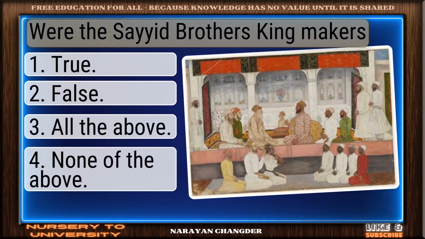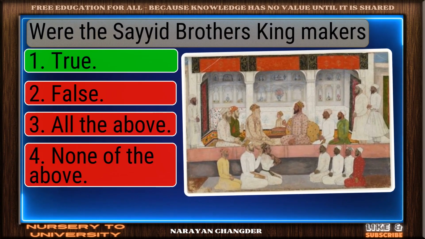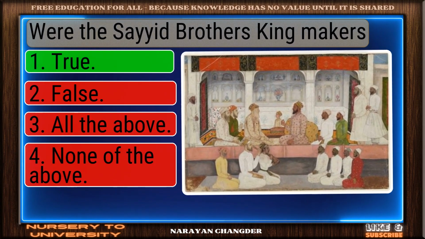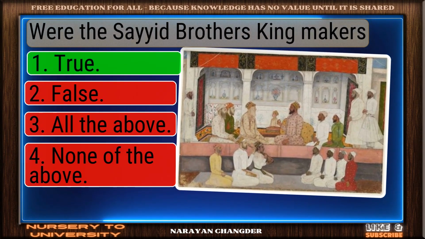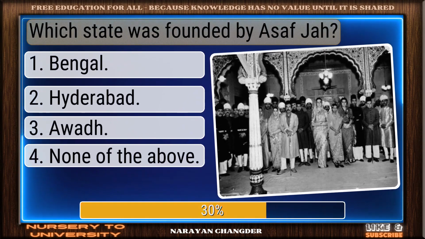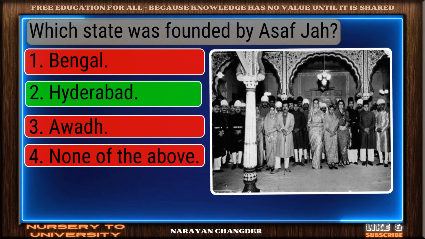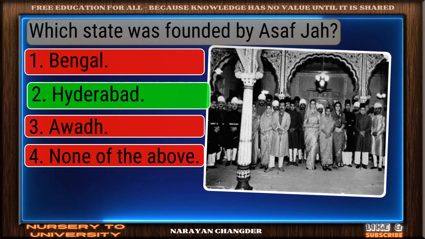Were the Sayyid brothers kingmakers? Well reasoned. True is the correct choice. Which state was founded by Asaf Jah? Correct response. Hyderabad is the most accurate answer.